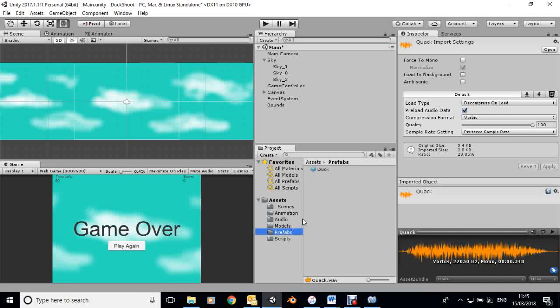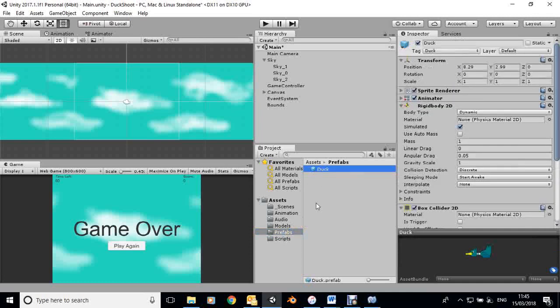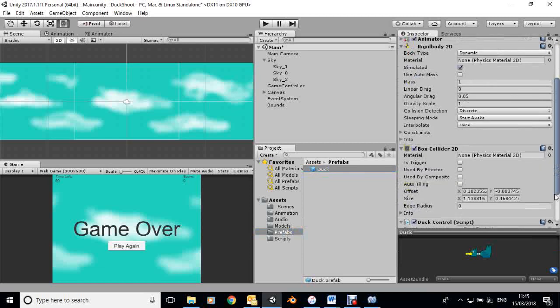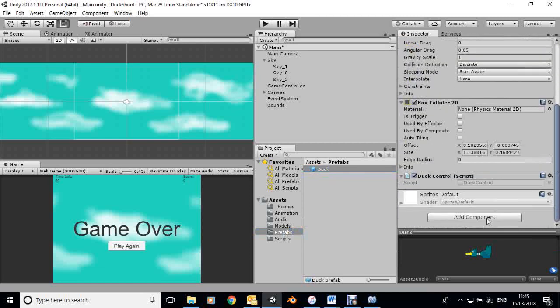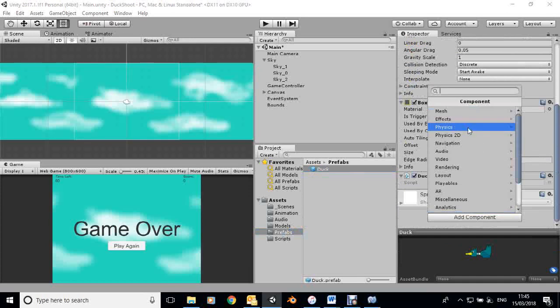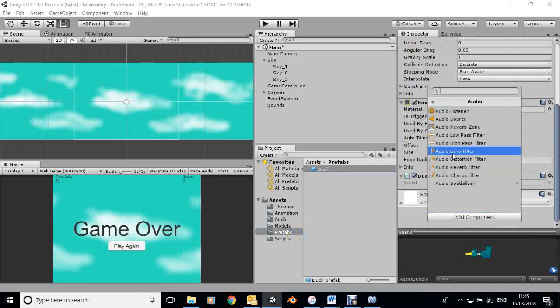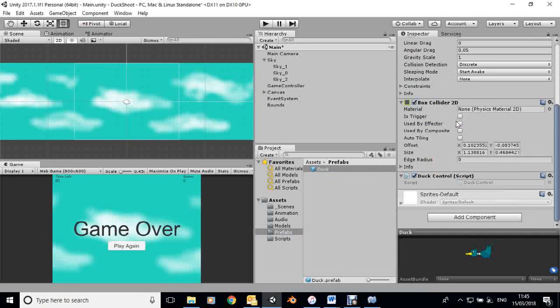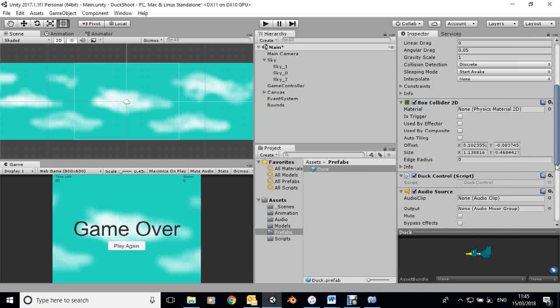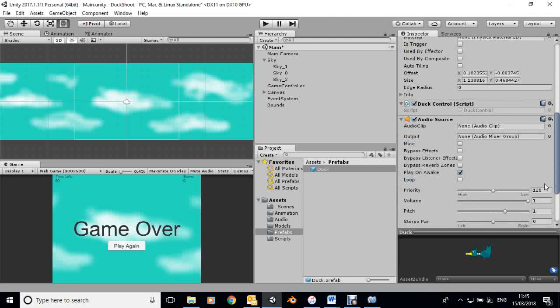So the first thing I want to do is add a sound source to the duck prefab. I'll just add in an audio, and then we've got an audio source here. I'm going to select the quack sound for this.